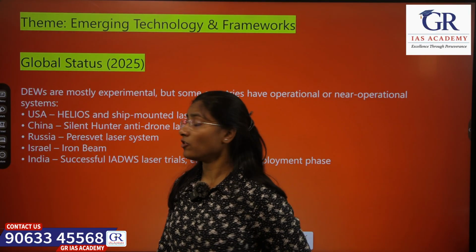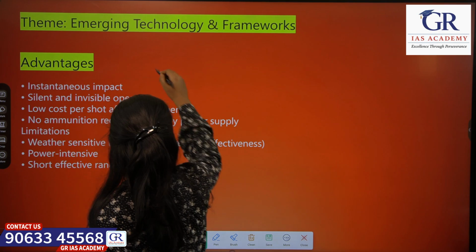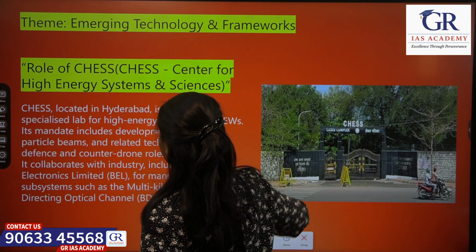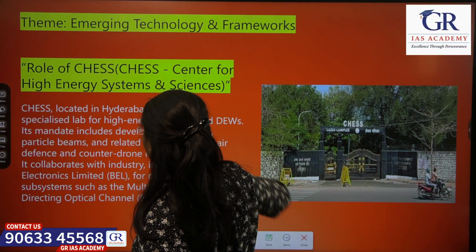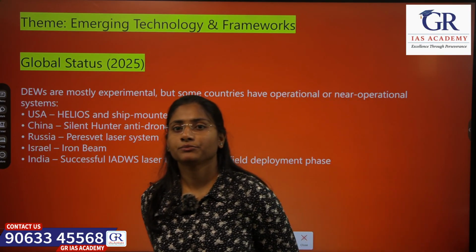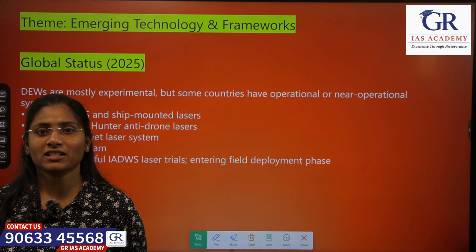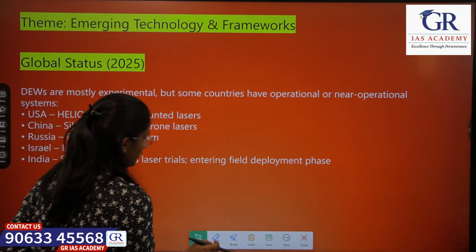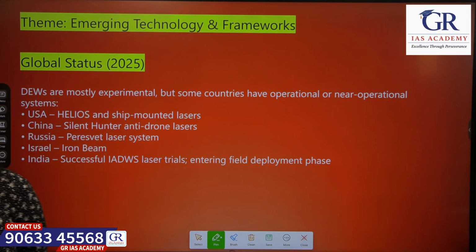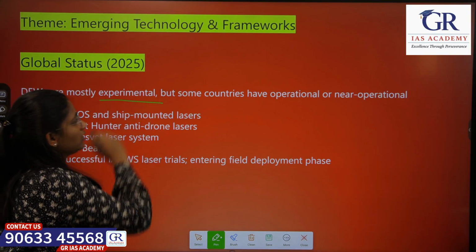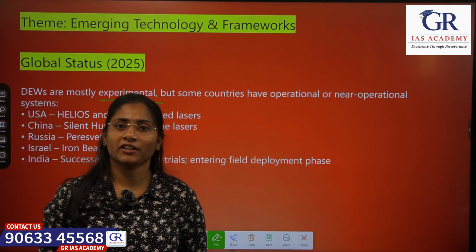So as of now, what is its current status? Let's see what its status is globally. DEWs are mostly experimental, meaning they are not operational everywhere.